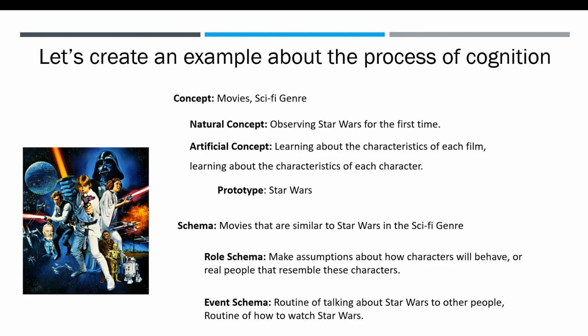Or an event schema, which talks about the routine of talking about Star Wars to other people, or the routine of how to watch Star Wars, and the order to watch Star Wars. That's our example of the process of cognition using these terms that we just learned about. Make sure you practice these terms by maybe applying an example like this to help you learn about these terms.